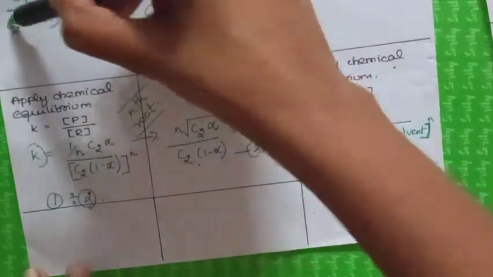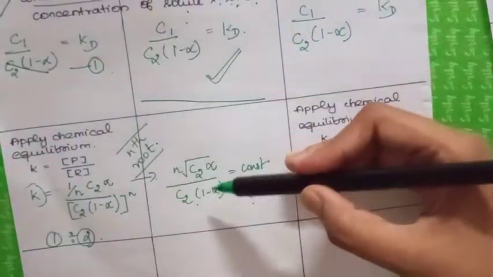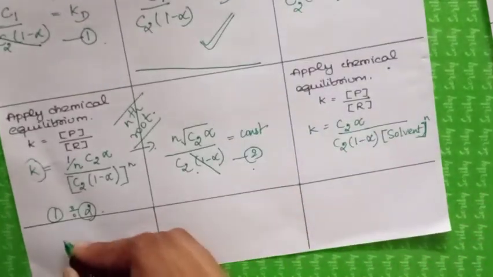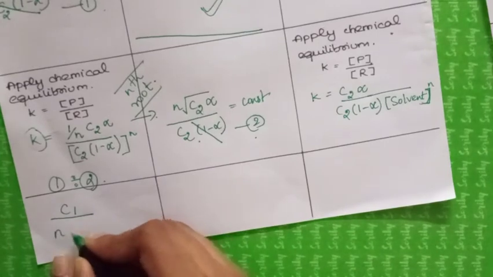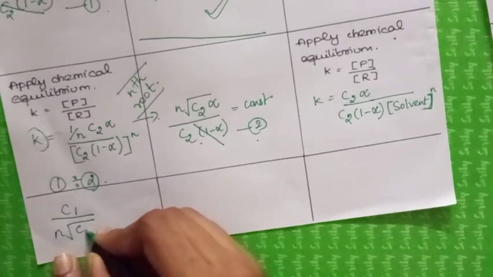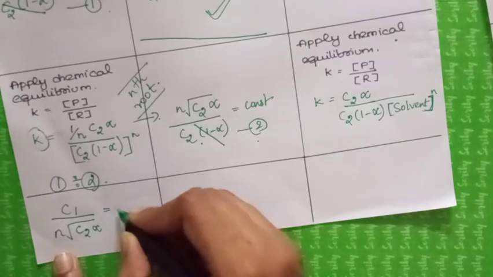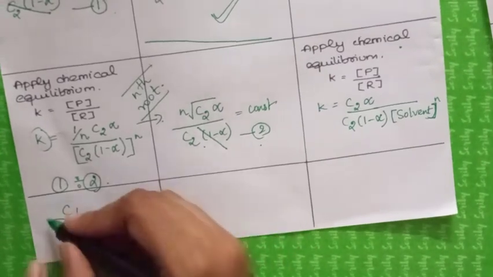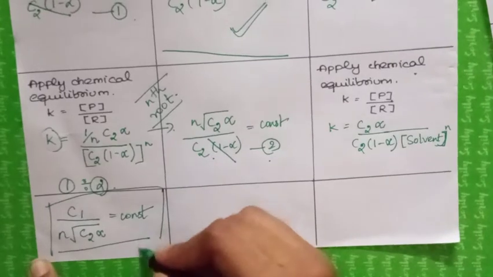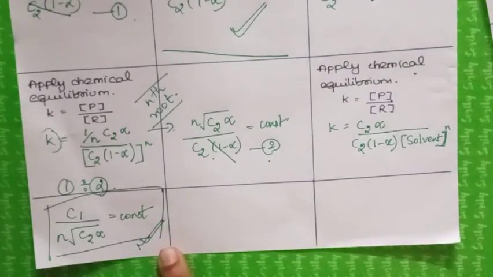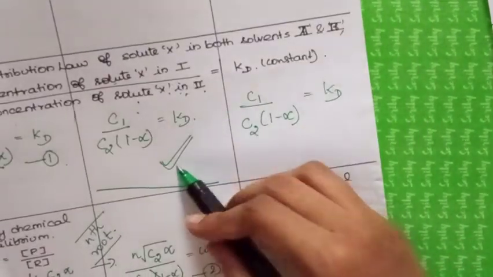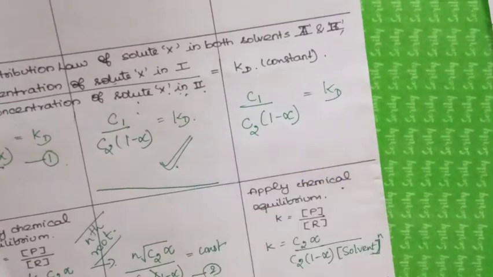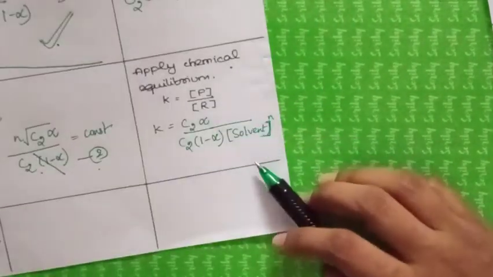So this term and this term will be cancelled. It ends up as C1 divided by the nth root of C2 alpha is equal to a constant. This is the required mathematical expression for association of solute in any one of the solvents. And this is the mathematical expression for dissociation of solute in one of the solvents. And coming to this one,